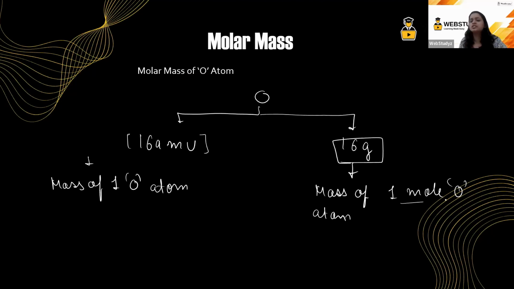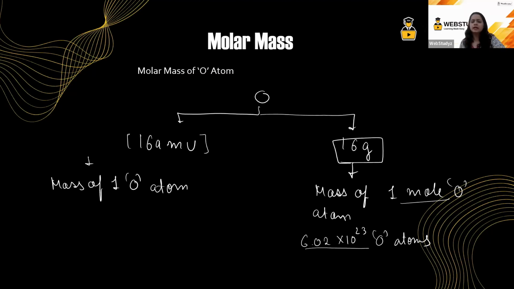Now, 1 mole oxygen atom means 6.02 into 10 raised to the power 23 oxygen atoms. Yes, students? So these many atoms are present in 1 mole of oxygen atoms. This is the number of oxygen atoms in 1 mole. I hope this is clear.